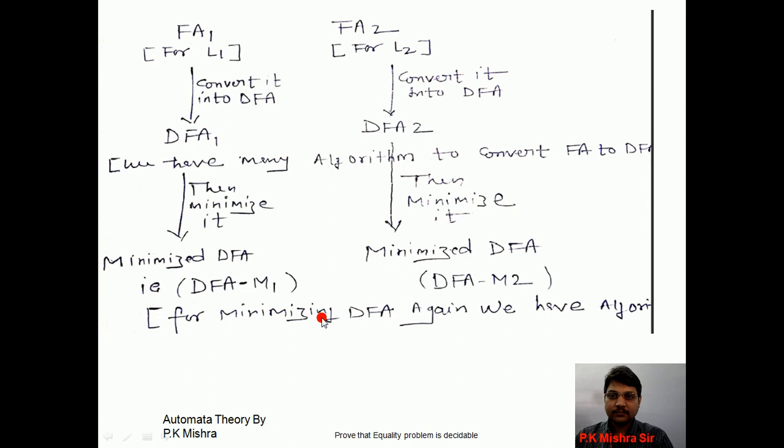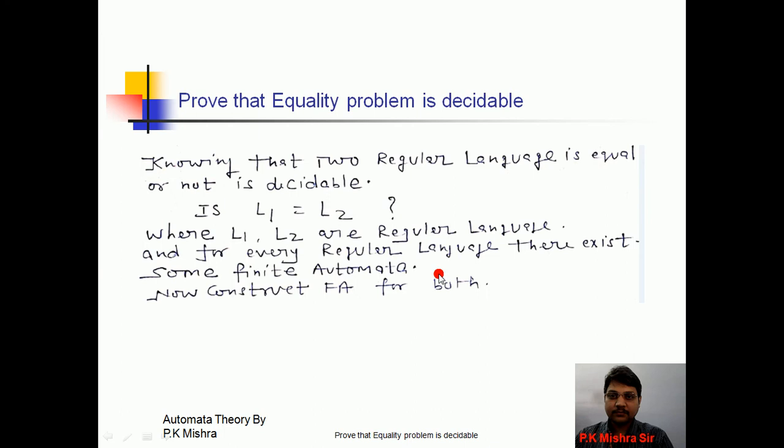Okay. Then we can see that if DFA-M1 is equivalent to DFA-M2, meaning both are the same, it means L1 equals L2, so we can say that the equality problem is decidable.